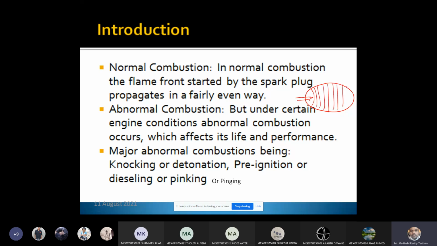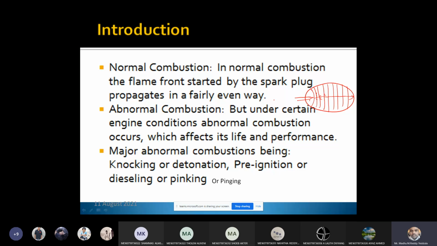Then what will happen? First layer will burn. Then due to the heat liberated by the burning of the first layer, the second layer will burn. Then third layer, then fourth. Like that, the flame front will propagate from one end of the combustion chamber to the other end of the combustion chamber. This is in case of normal combustion. Here the burning is taking place layer by layer.